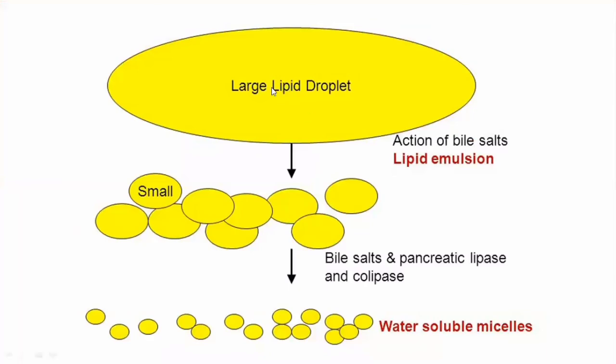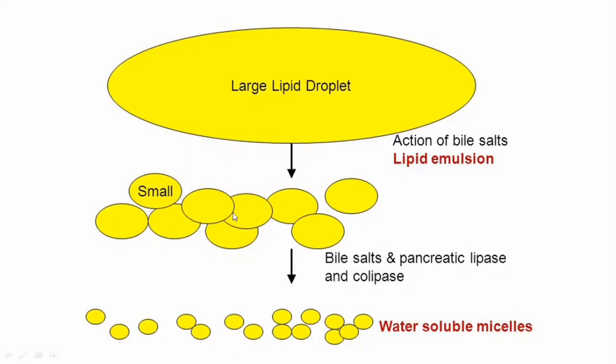So this is the overall picture: there were large lipid droplets, but the digestion could not take place on these large lipid droplets. They have to first be converted into small droplets. So there will be emulsification with the help of the bile salts. Lipids are insoluble, and bile salts have hydrophobic and hydrophilic regions. The hydrophobic region will bind on the lipids, the hydrophilic region will be outside, and through these hydrophilic regions there will be the binding of the enzymes.